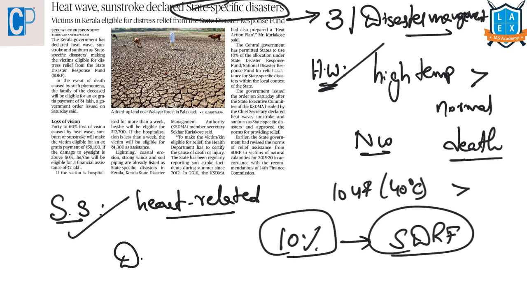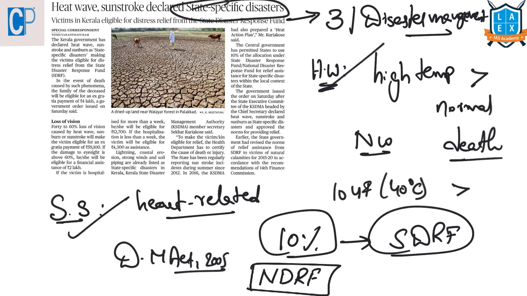Under the Disaster Management Act of 2005, a financial mechanism was set up in the name of the National Disaster Response Fund at the national level and the State Disaster Response Fund at the state level, in order to meet rescue as well as relief expenditure during any notified disaster.